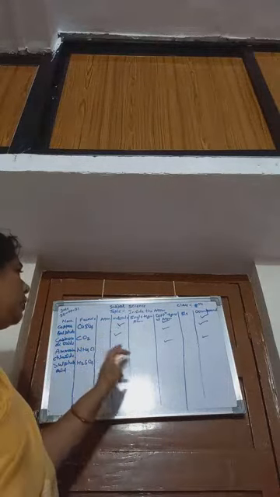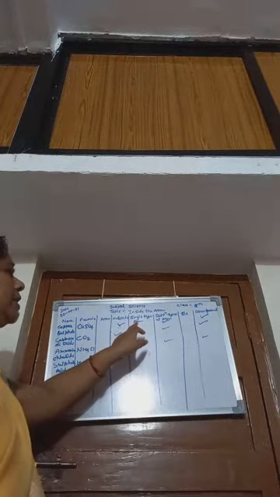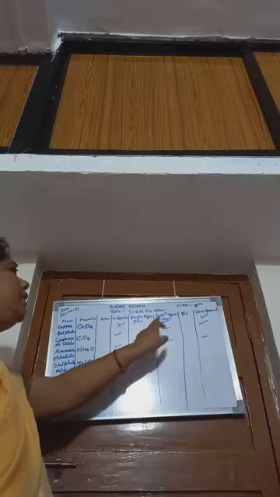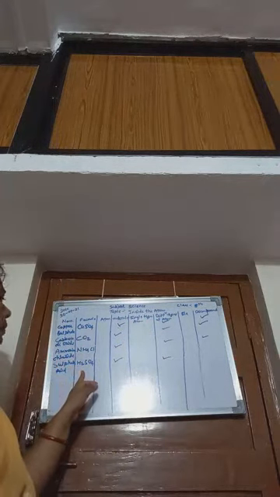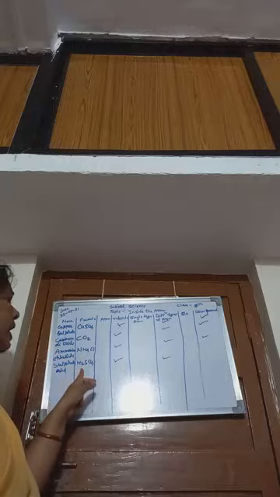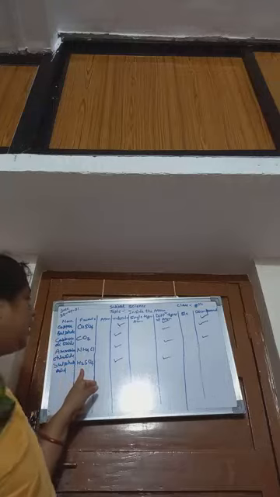Is it single type of atom in a molecule or different types of atom in a molecule? It is different types of atom in a molecule, and it is a compound also, not element, because it has different elements, that is hydrogen, sulfur and oxygen. Therefore it is compound.